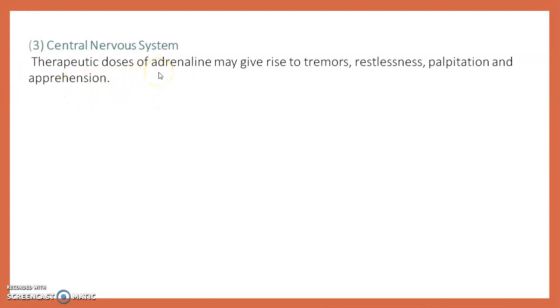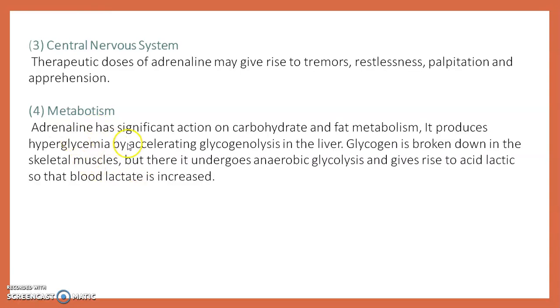A therapeutic dose of adrenaline may give rise to tremors, restlessness, palpitation and apprehension. Then adrenaline's effect on metabolism. Adrenaline has a significant action on carbohydrate and fat metabolism. It produces hyperglycemia by accelerating glycogenolysis in the liver. Glycogen is broken down in the skeletal muscle, but it undergoes anaerobic glycolysis and gives rise to lactic acid, so that the blood lactate level is increased due to adrenaline.